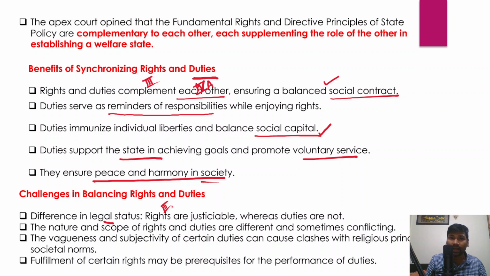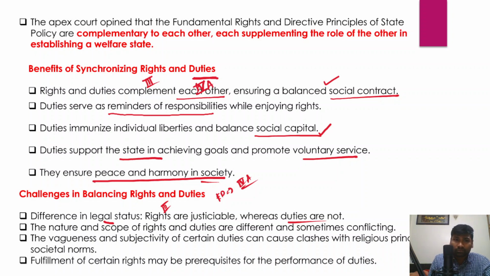On the other hand, the fundamental duties enshrined in Part 4A of the Indian Constitution are not justiciable in nature, similar to the directive principles of state policy. So this is one problem. For example, if any individual is not performing his or her duty, you cannot go to court, right? So they are non-justiciable in nature.